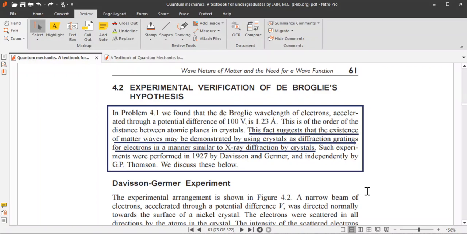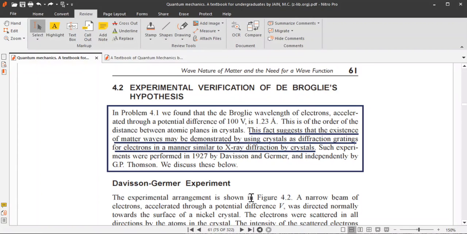So this is the order of the distance between the atomic planes in a crystal. I am again repeating that this order, 1.23 angstrom, is almost the same as the distance between the atomic planes in crystals.